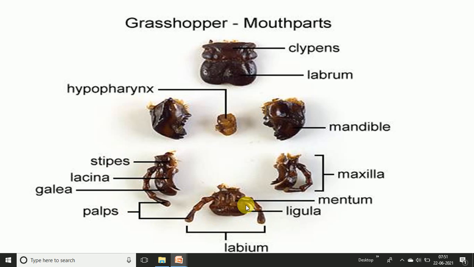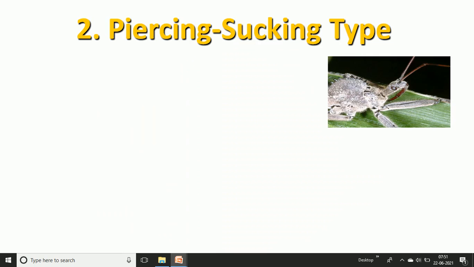Then the labium, with the mentum, prementum and submentum, which also bears the labial palp. And in the center is the hypopharynx. We discussed this in the previous slide as a schematic diagram, and this is the actual picture of the mouth parts found in the typical biting and chewing type.